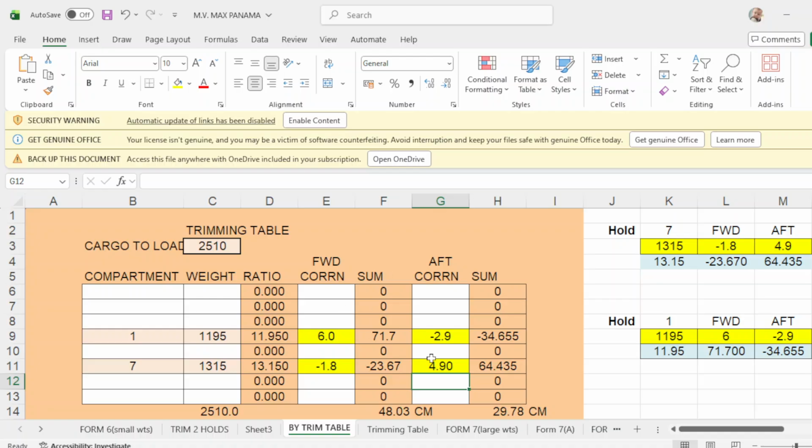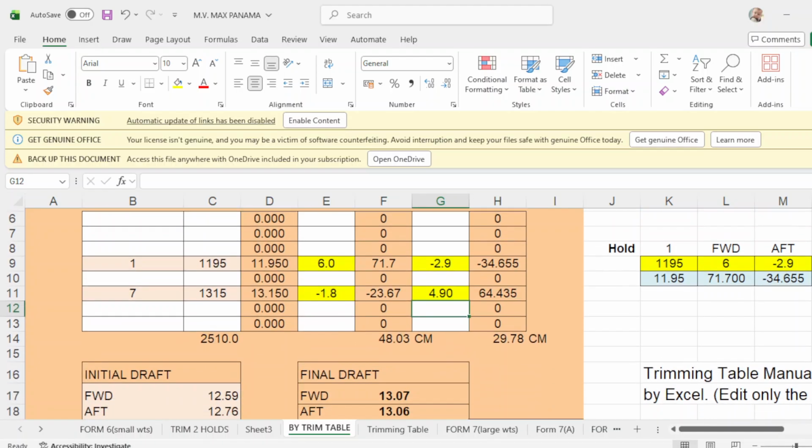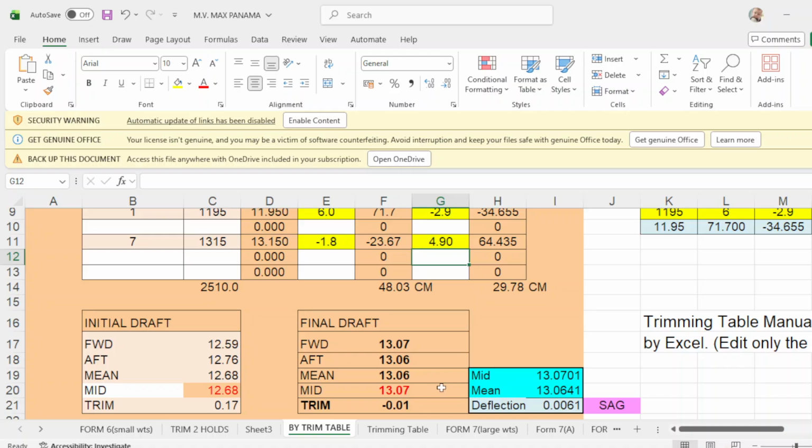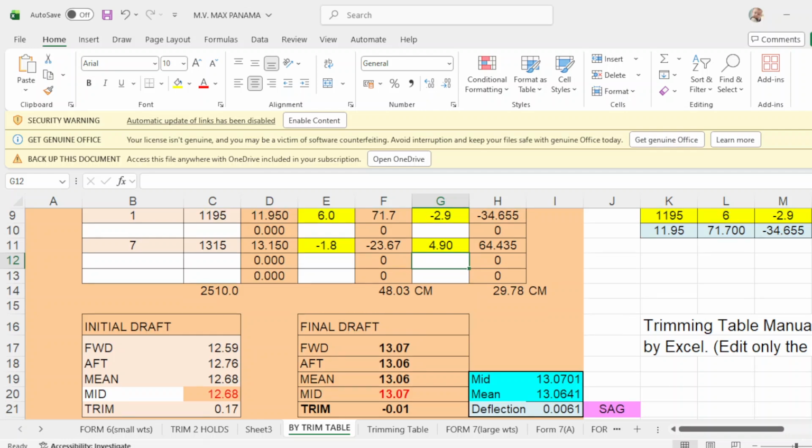Once you applied your correction, forward and up, what will be our departure drop? Okay? Here you are trimmed by the head of 1 centimeter. So we adjust this correction. Adjust this one, let's say 6.1, 5.9, was it 5.9? Example.